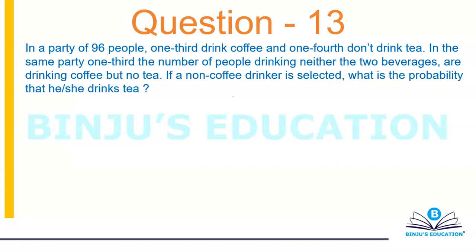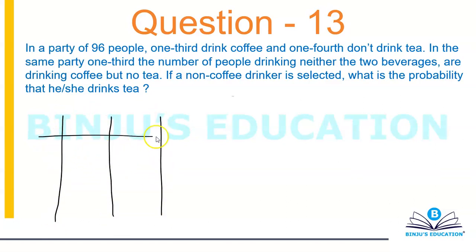Right? I told you when we were discussing the basics of probability that a good question on probability does not only comprise the concept of probability, it would comprise the concept of Venn diagram or geometry or coordinate geometry or stats and so on and so forth. So this is definitely a question on Venn diagram. Just by reading it, I could sense it's about coffee, no coffee, tea, no tea, right? So first thing first, we'll have to make the matrix. Let's call it the matrix.